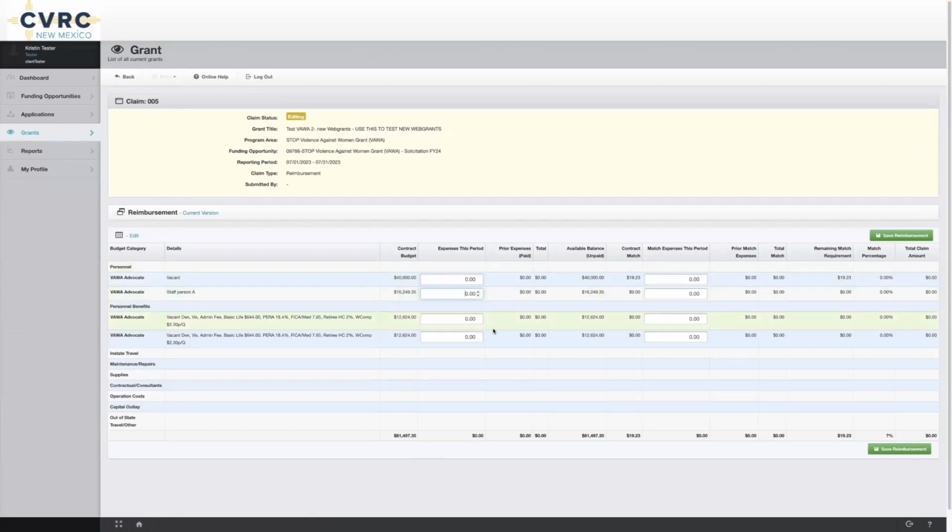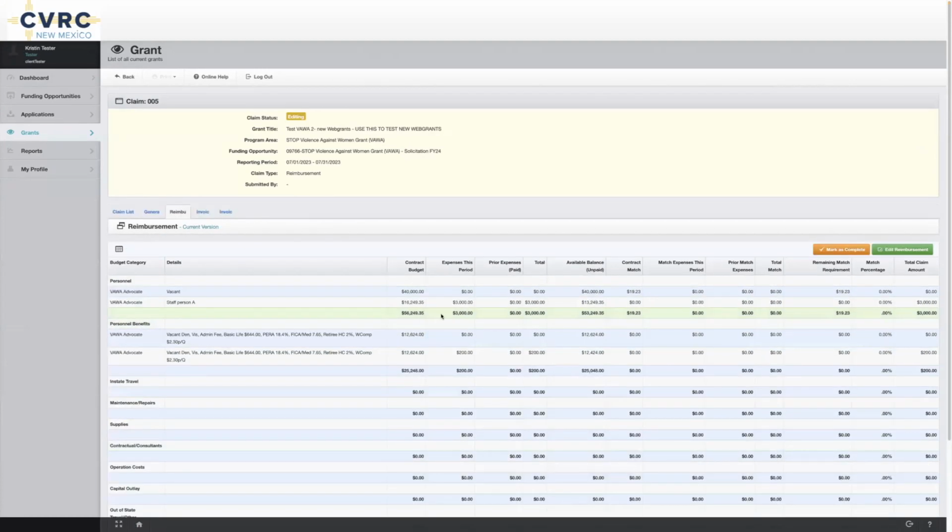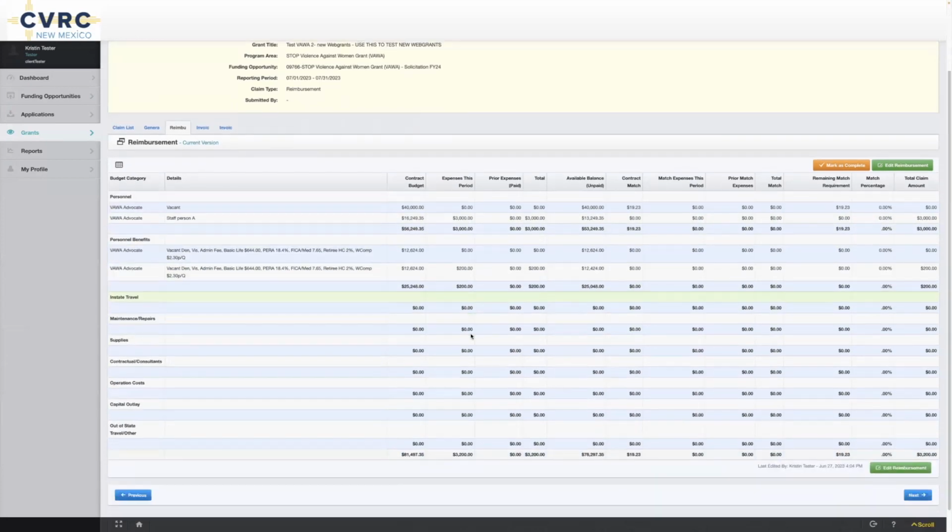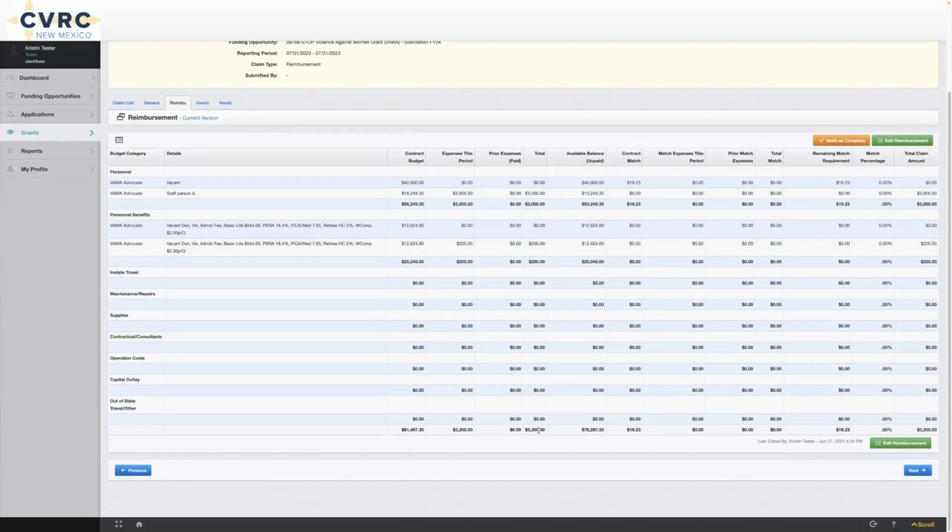Vacant, we're not going to have an expense there. Staff person. This will be their salary. And then we want to do it for the same staff person, their benefits. So, 200, save reimbursement. And now you'll see subtotals for expenses this period. These are the subtotals that you want to make sure match your other documents and match your accounting sheet. This is something that CVRC will look for when we're reviewing your invoices. So we'll mark as complete.